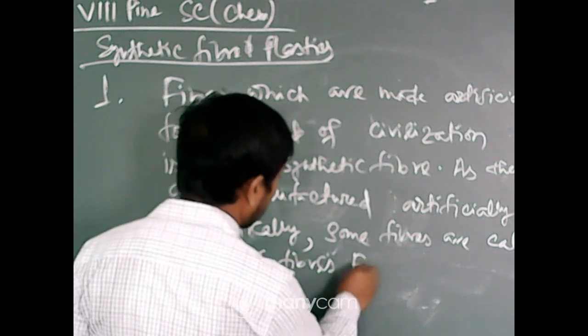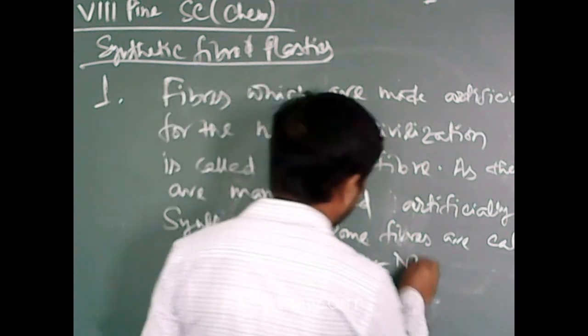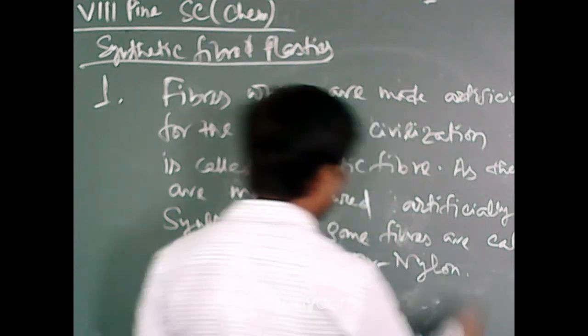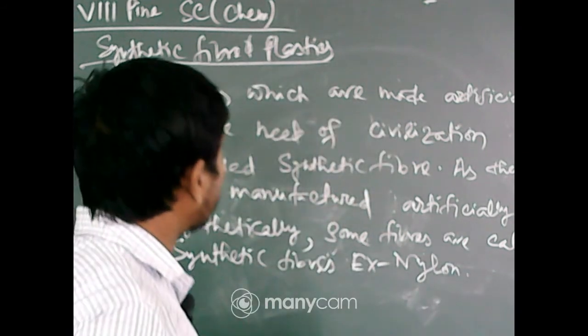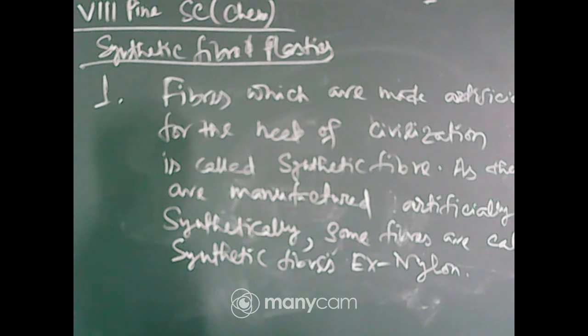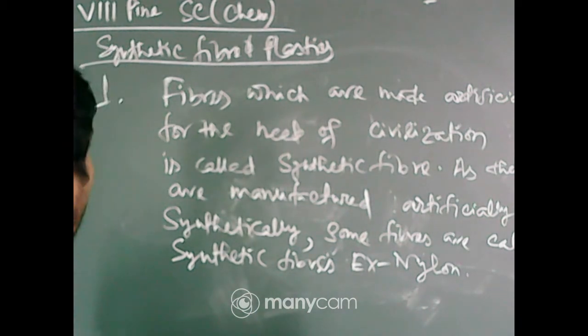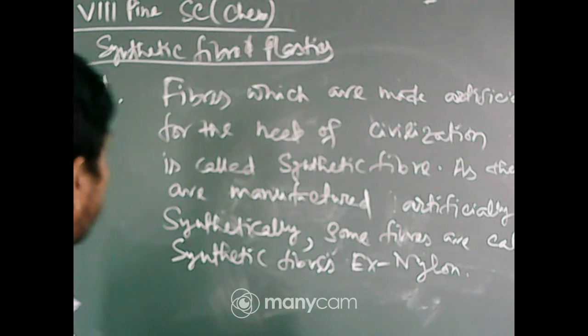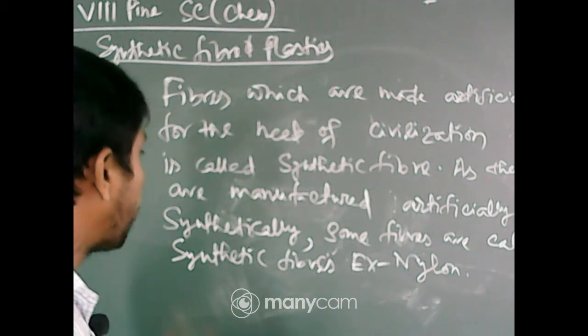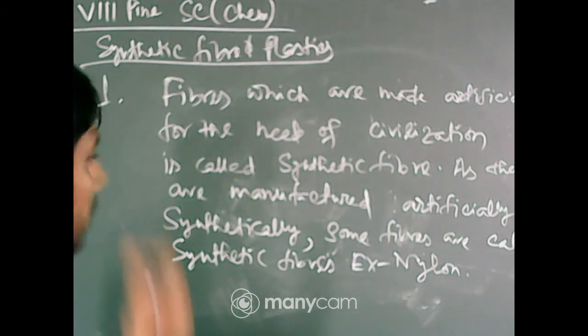Example, nylon. So, fibers which are made artificially for the need of civilization are called synthetic fibers. As these are manufactured artificially or synthetically, some fibers are called synthetic fibers. Example, nylon.